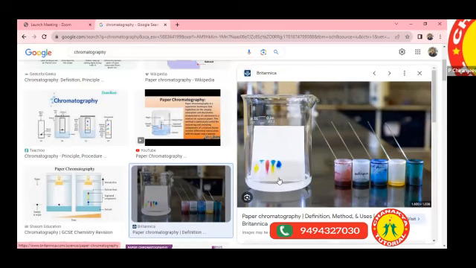All of you are getting the screen? Yes, sir. Yes, sir, one diagram is there.